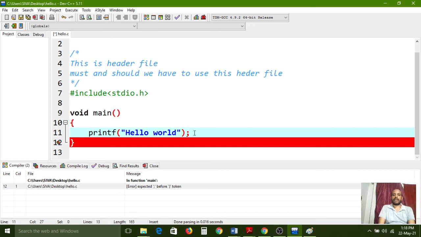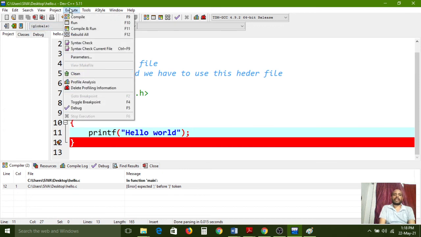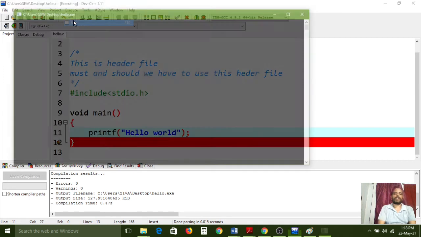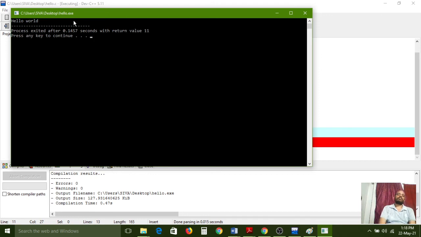After putting the semicolon, you need to save again. For that, go to the file menu and choose the save option. Again go to the execute menu and choose the compile option for compilation. In the errors window it shows errors equal to 0, warnings equal to 0, which means it does not have any errors. The program has compiled successfully, and now you need to execute it. For that, go to the execute menu and choose the run option. While running, it shows the output. Whatever message we want as output, it shows on the console window. Like that we have to execute.